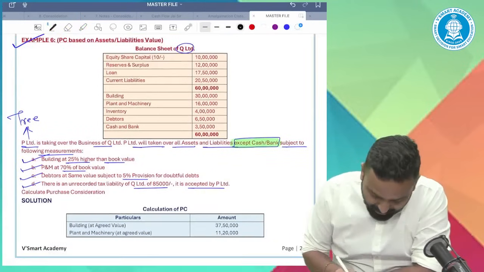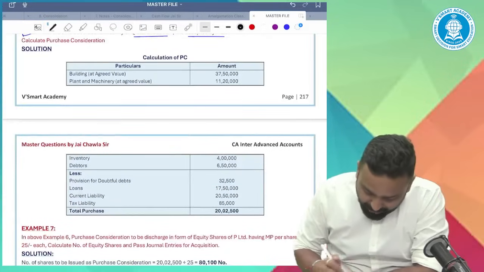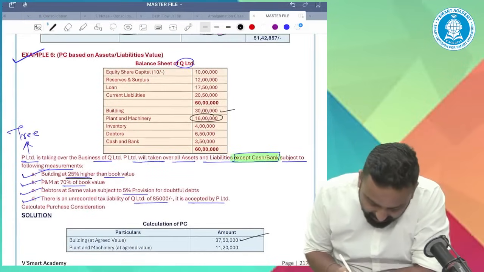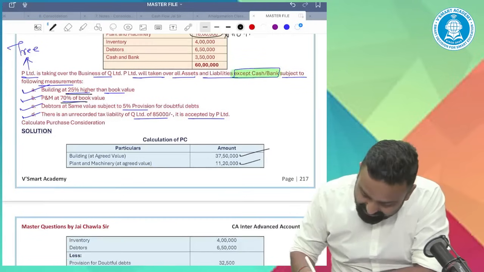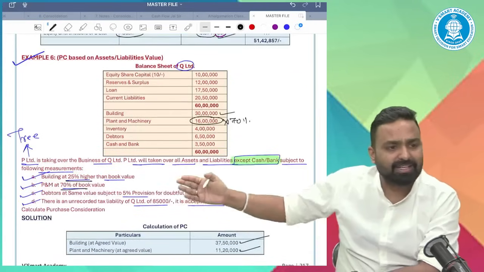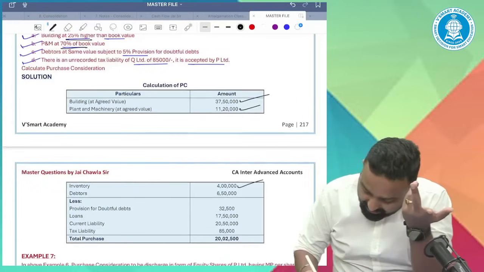Okay. First, building: market value is 25% higher, so 30 lakh plus 25%, it should be 37 lakh 50,000. Plant and machinery is 16 lakh, and 70% of the book value will be the market value, that means 11 lakh 20,000. Then inventory, they are not saying anything about inventory, so take inventory as 4 lakh only.